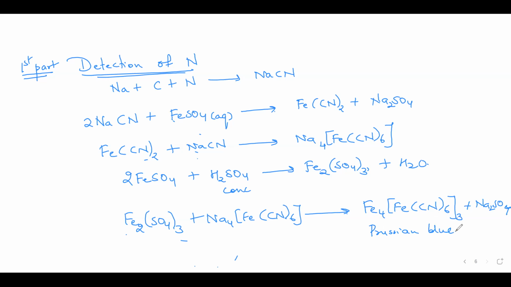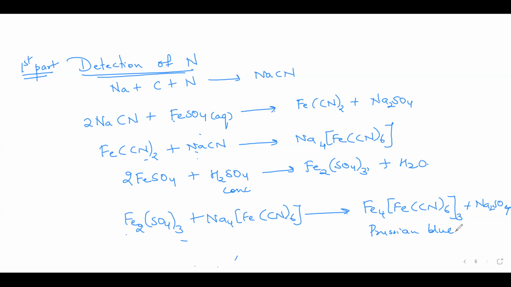Have you heard about this Prussian blue? Have you done it earlier, Prussian blue? I think you have done it in salt analysis.